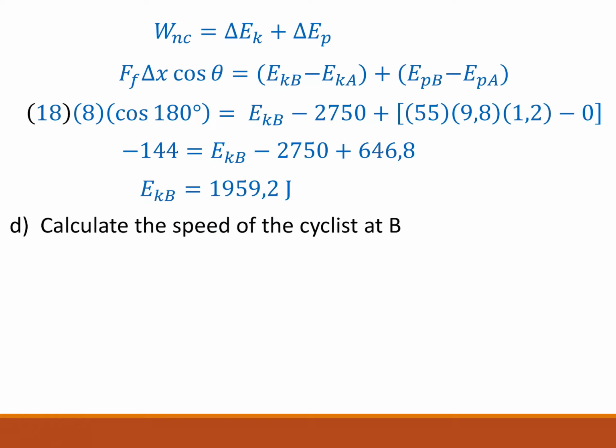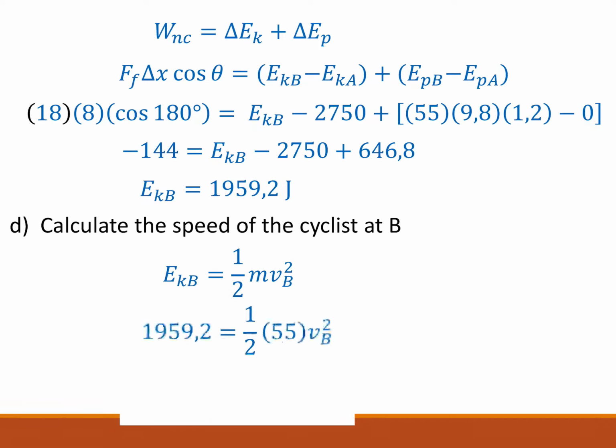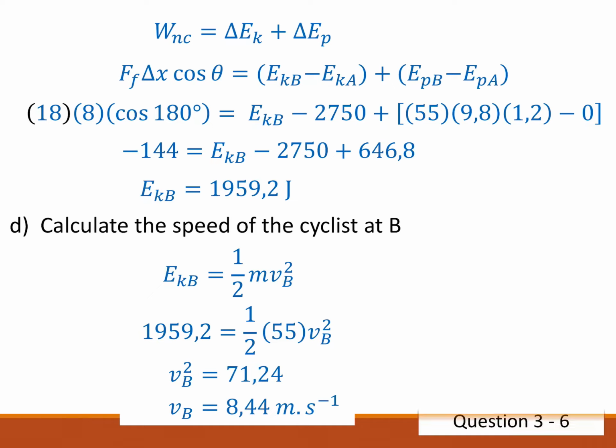Okay. Then they want you to calculate the speed of the cyclist at B. Well, I know the kinetic energy at B. Therefore, I must be able to work out the V at B. Okay, EK at B is a half m vB squared. We have 1,959,2, which is then a half times 55 times vB squared. Don't forget to square root your answer at the end. 8,44 meters per second. Okay, really not so bad. Do the activity. As you can see, the memo is in Teams. You can go find the memos there.